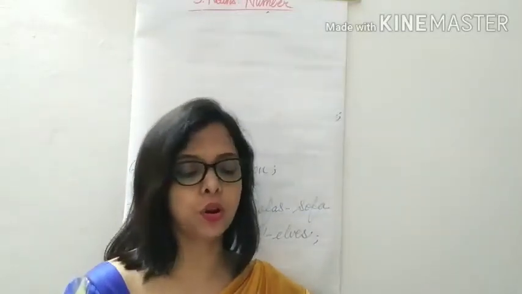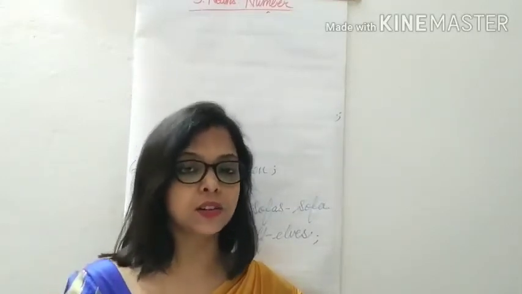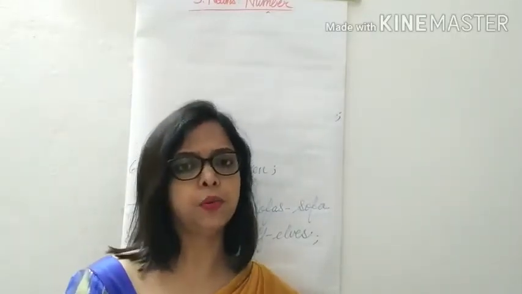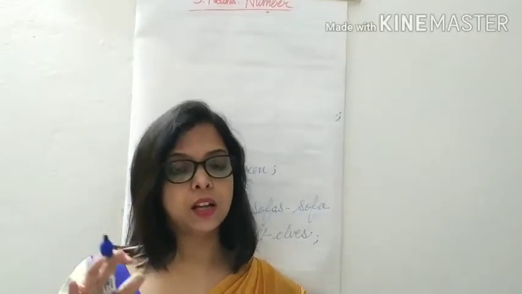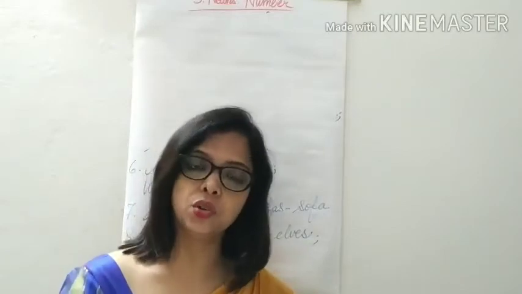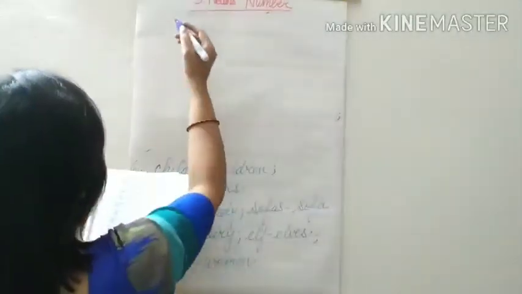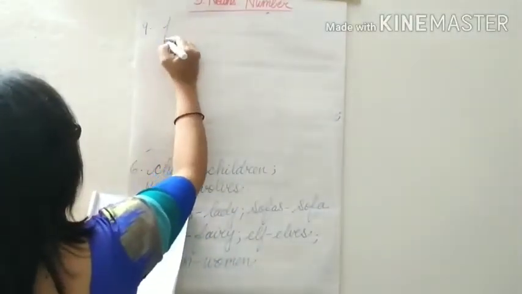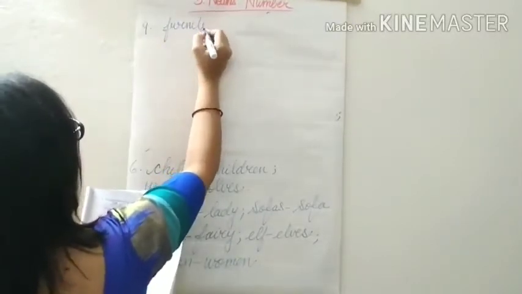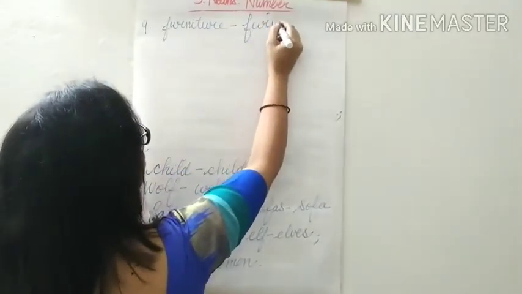So furniture is also, because see again I am telling you, furniture is a category, and under this category there are tables, chairs, which we can differentiate singular and plural. But furniture is a category, so we don't make it in singular and plural. Just take it as furniture in both singular as well as plural. So it remains same. Ninth one is furniture. Furniture remains same as furniture.